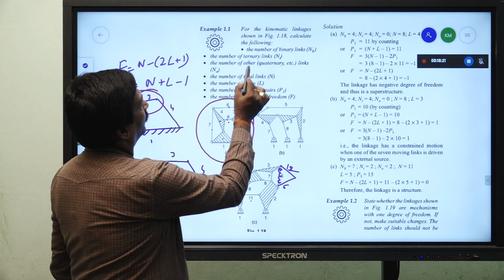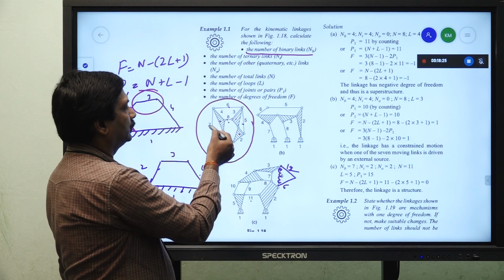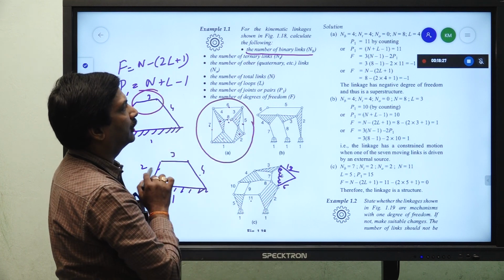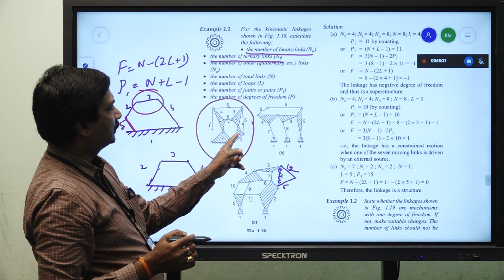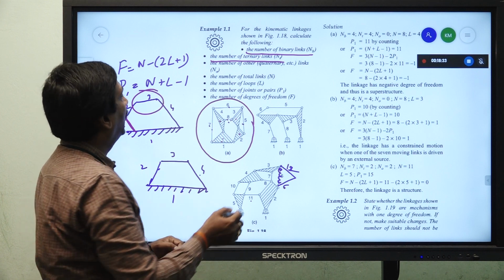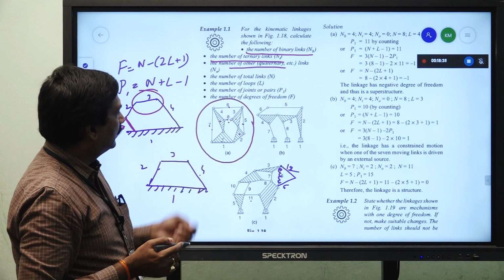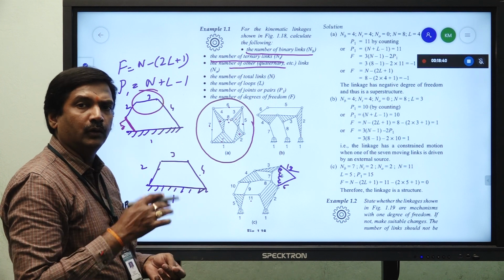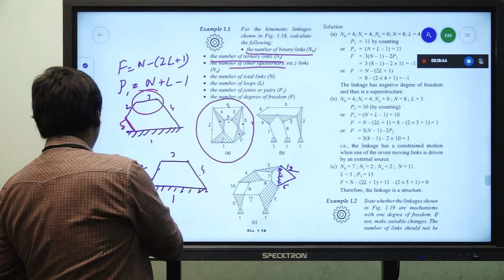So, here they are asking the number of binary links. So, 1, 2, 3, 4, 4 binary links. The number of ternary links 1, 2, 3, 4, and the number of quaternary links. In this only binary and ternary are given, no quaternary link is given. In another diagram quaternary link is given.